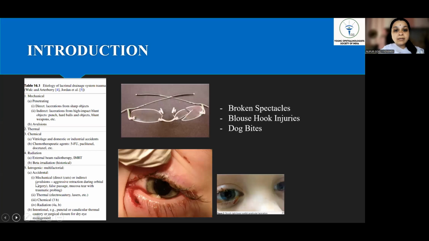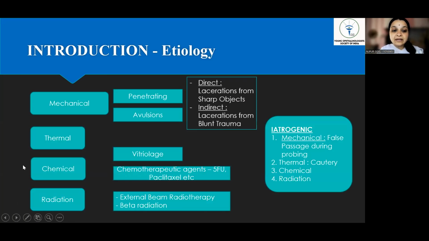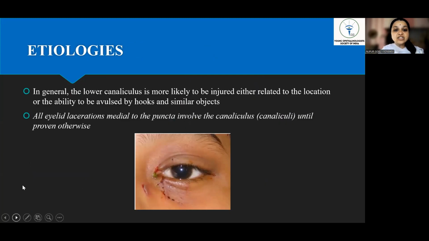The common etiology of canalicular injuries can be multiple, but broken spectacles, blouse hook injuries, and dog bites are the most common. There could be mechanical, thermal, chemical, or radiation-induced causes. It could also be direct or indirect injuries and iatrogenic causes as well. In general, the lower canaliculus is more likely to be injured, either related to the location or the ability to be avulsed by hooks and similar objects. All eyelid lacerations medial to the puncta involve the canaliculus until proven otherwise.